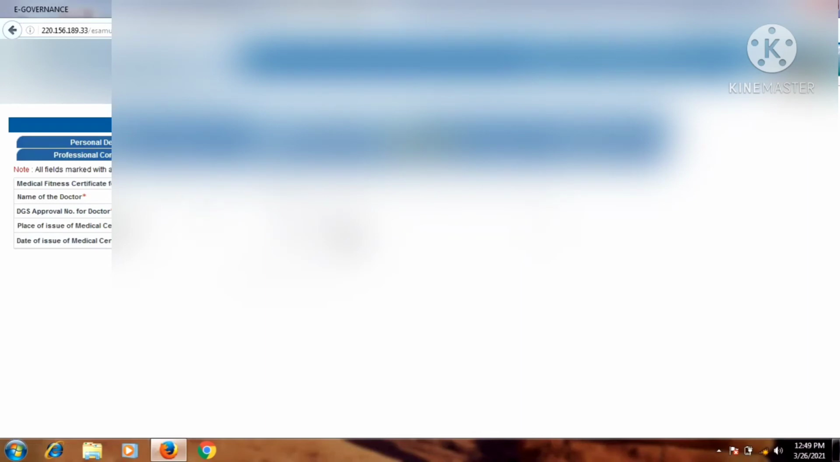Click the continue button. You will get this type of interface: medical fitness certificate and name of the doctor, DGS approval number of the doctor, place of issue of the medical certificate, date of issue of the medical certificate. You can find all of this on your medical certificate. The approval number of the doctor is also written at the top or maybe at the bottom of your medical certificate. So no problem here. After filling in this information, just click on the continue button.